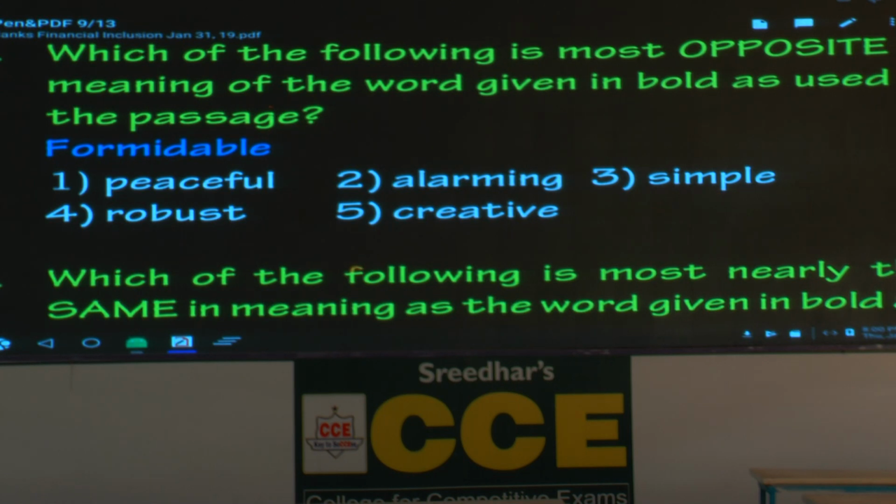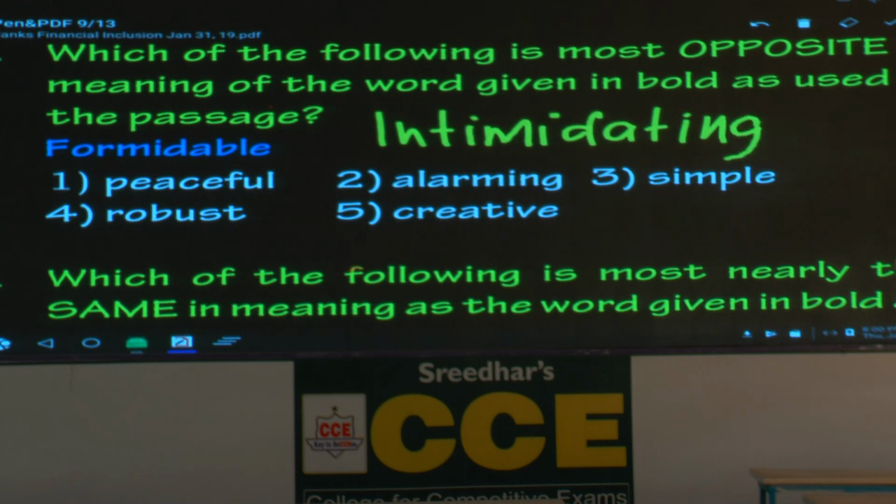Frightening goes with everyday English. A better word you have got already. Please write the word. Intimidating. Intimidate, frighten. Now, you know the meaning of the word formidable.